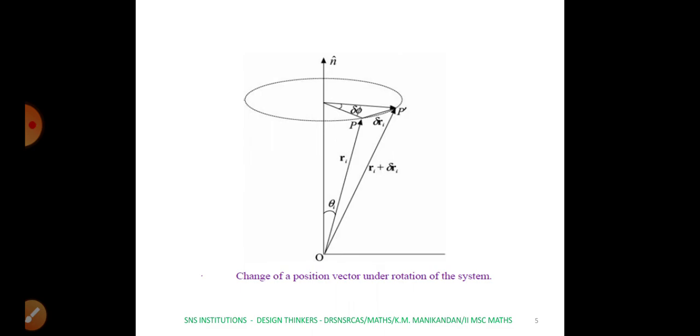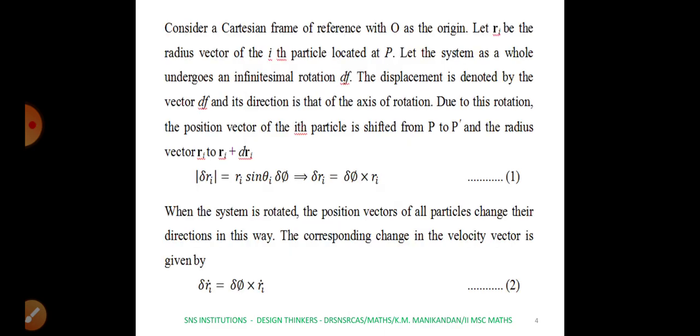Therefore the particle moves from its position Ri vector to Ri vector plus delta Ri vector, by the displacement delta Ri. Here the position vector of the ith particle is denoted by OP vector equal to Ri vector, and the position vector of the same particle after displacement delta Ri is P dash, denoted by Ri vector plus delta Ri vector. And delta pi is the angle between P and P dash. So we have explained this in the notation here.